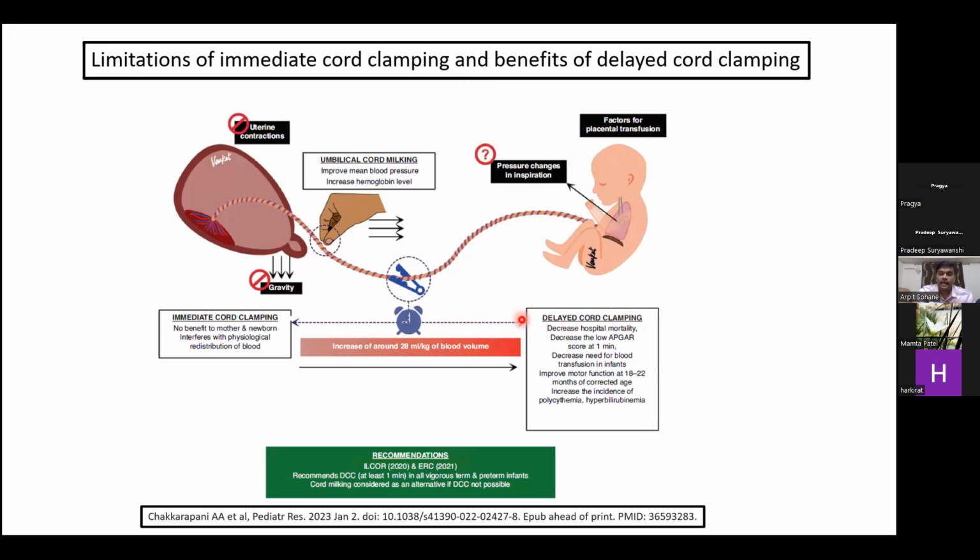But to summarize, delayed cord clamping helps in decreased hospital mortality, decrease in low Apgar at 1 minute, decreased need for blood transfusion in infants, and improvement in the motor functions at 18 to 22 months of corrected gestational age, while there are no benefits to mother and newborn from immediate clamping; rather, it interferes with the physiological redistribution of the blood. So the International Liaison Committee on Resuscitation and the European Resuscitation Council recommend delayed cord clamping for at least 1 minute in all vigorous term and preterm infants.